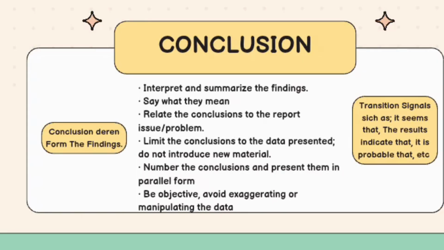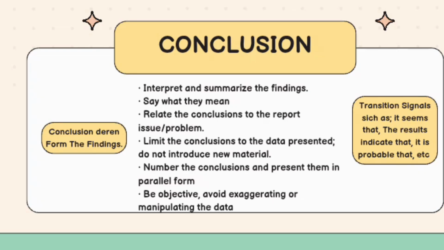So I think lastly, conclusion. So conclusion and recommendation: the conclusion summarizes the findings and interprets what they mean. It restates the key results and connects them to the main problem or question. And the recommendation section follows.